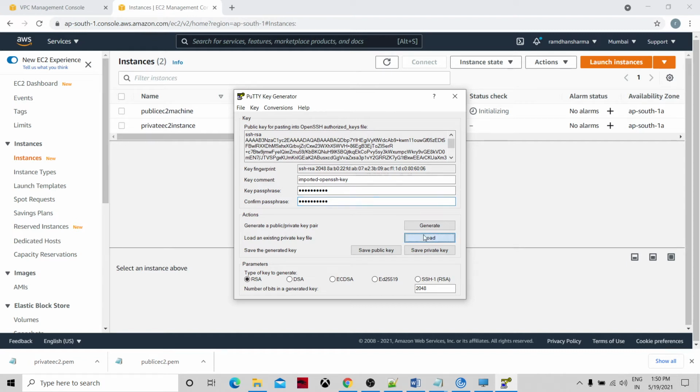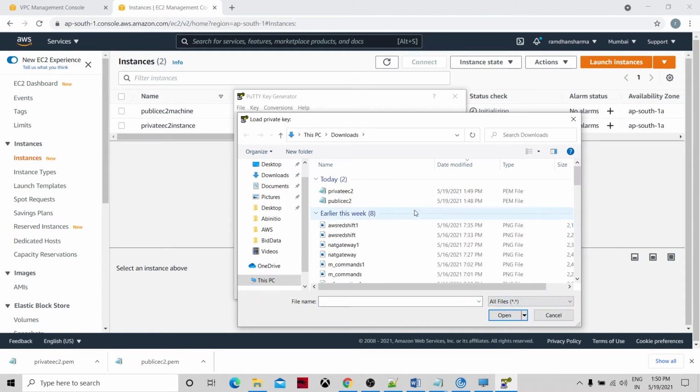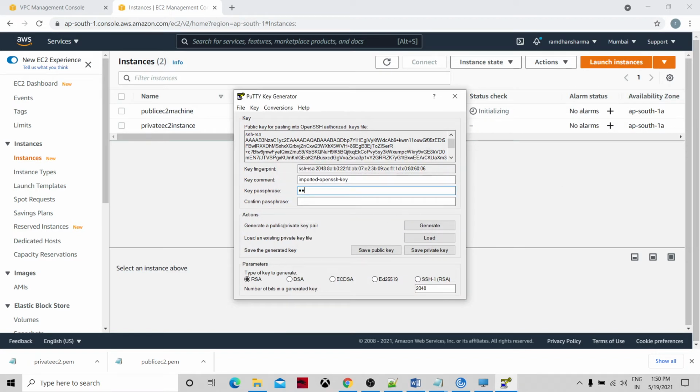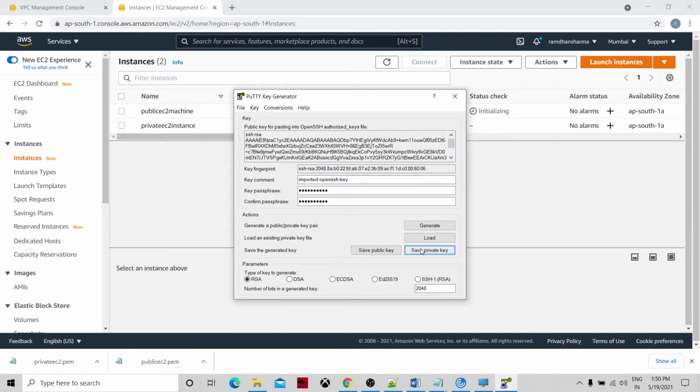So I'm going to load the public key. I'm going to give a password. So I give the password and then I need to save the key. Okay, so it will ask for the name. So I will give the public EC2 PPK. Okay, this is my name of the key.